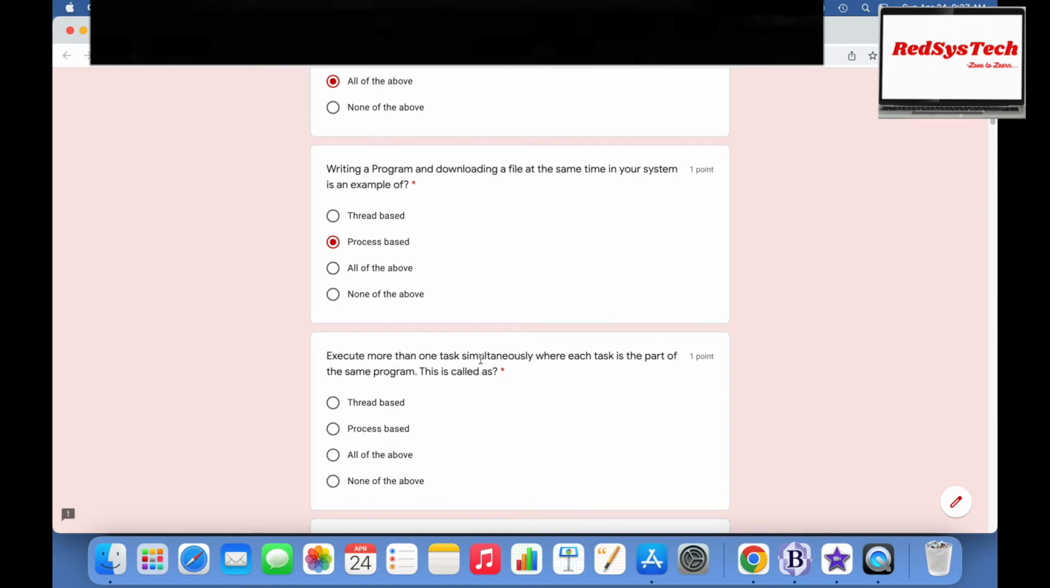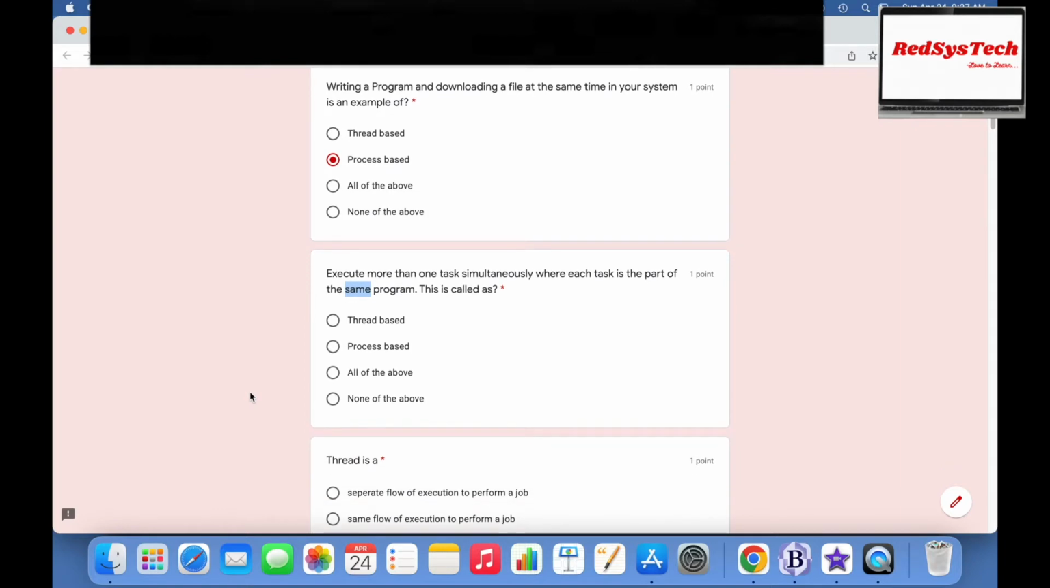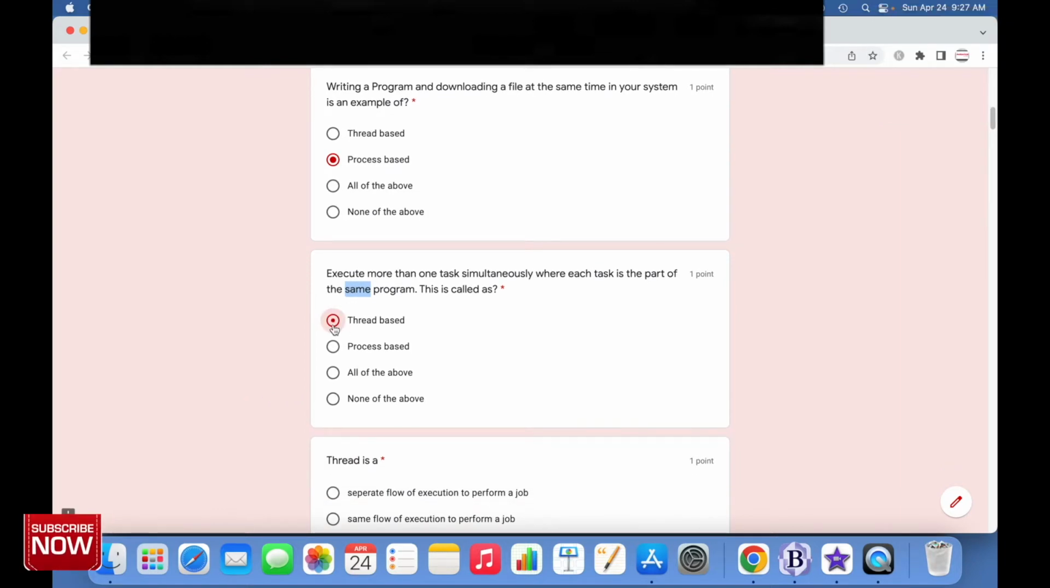Execute more than one task simultaneously, where each task is part of the same program. What is this called? This is called thread-based multitasking, because it is the same program.